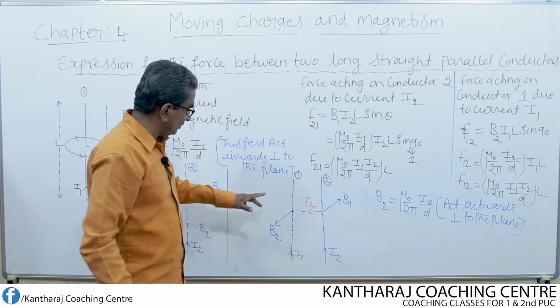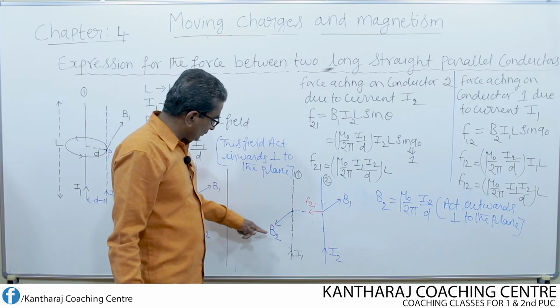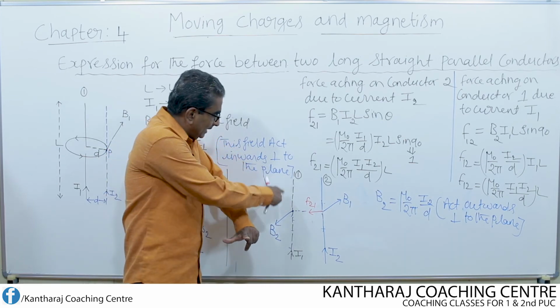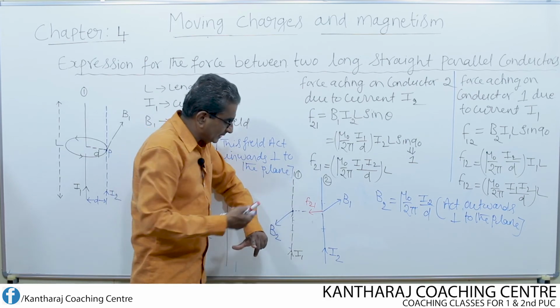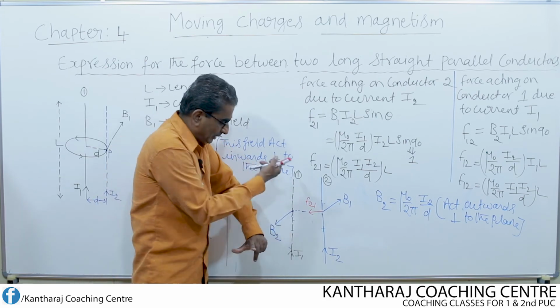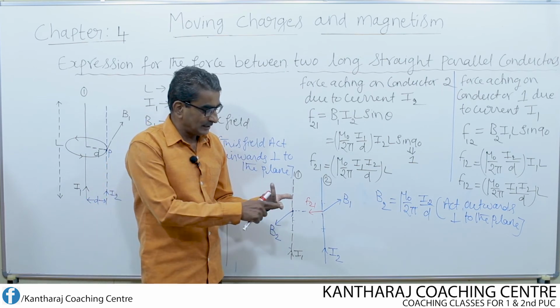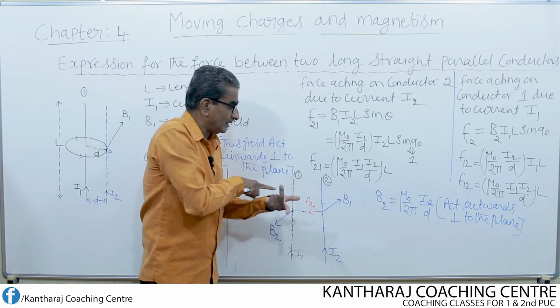Okay, F21. Similarly, what will be the force acting on conductor 1? Apply the left hand rule. First 3 fingers of your left hand. Now 4 fingers should represent the direction of the field. The field is directed outwards like this, whereas this is conductor 1. The current through conductor 1 is flowing in which direction? Upward. Therefore reverse your hand. This represents the current and this represents the magnetic field. The thumb is pointing along this direction.